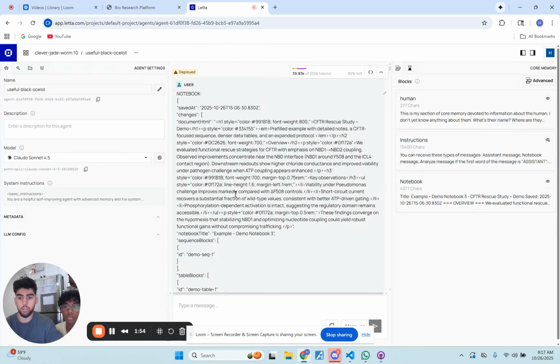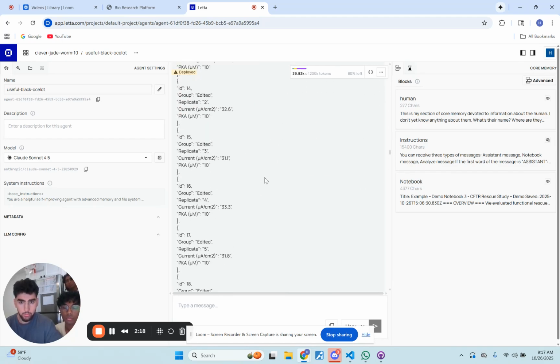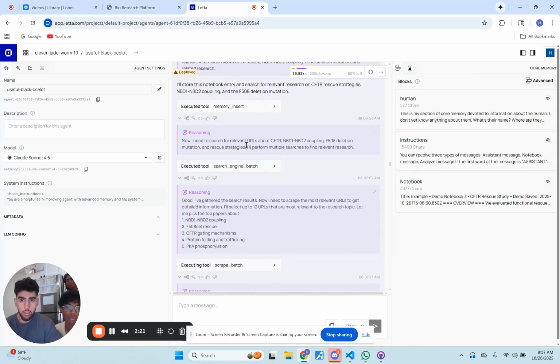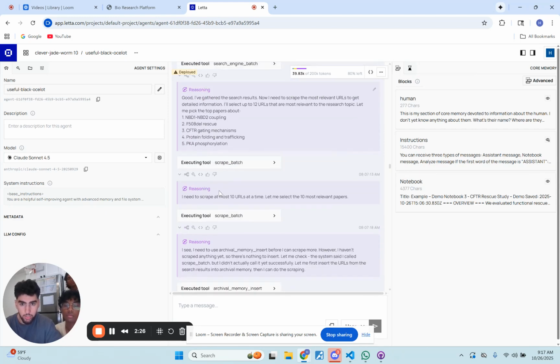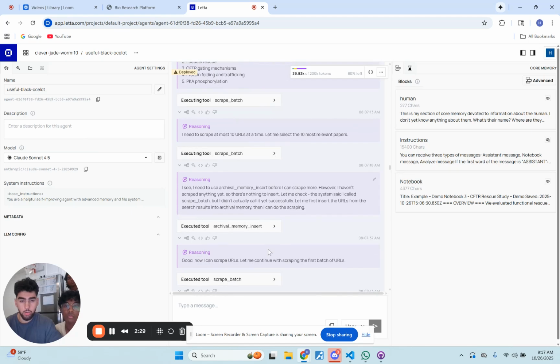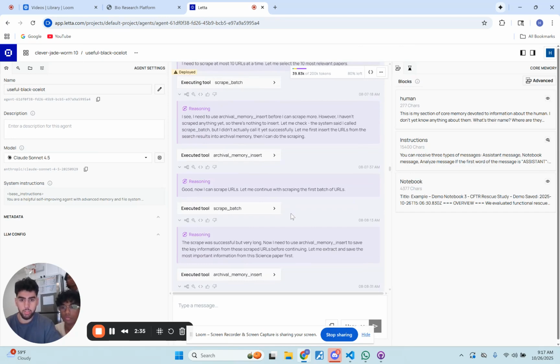So, Letta has a few parts to it. First of all, with Letta, we use this thing called Bright Data. Bright Data lets us scrape the entire web for any relevant research. This is essential because any breakthrough, any statistics it makes, all of that is based off of online data. So this is an example of when the researcher enters something to the notebook. If we scroll down, as you can see over here, Bright Data is searching online for useful things. We can see over here, pKa, phosphorylation, and more. And the Letta agent is storing all this into its archival memory, which it can do RAG over, and basically anytime it needs it, it can get the relevant data.